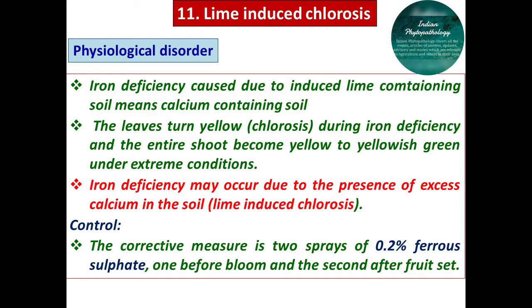So that's all about some minor diseases of mango. In that, today we studied some physiological disorders of mango, spongy tissue, then lime-induced chlorosis, some flowering parasites like the phanerogamic parasite Loranthus, some bacterial pathogens like bacterial blight of mango, then stone graft mortality. These are major disorders and diseases of mango.